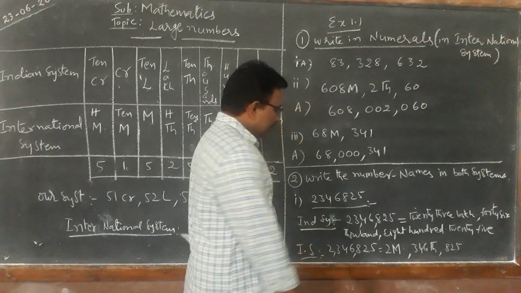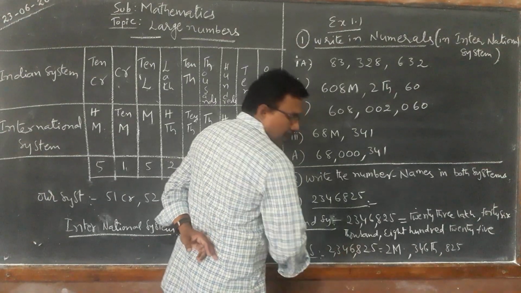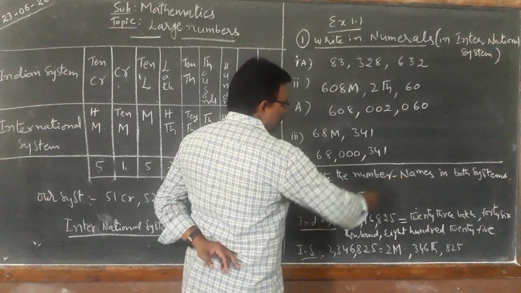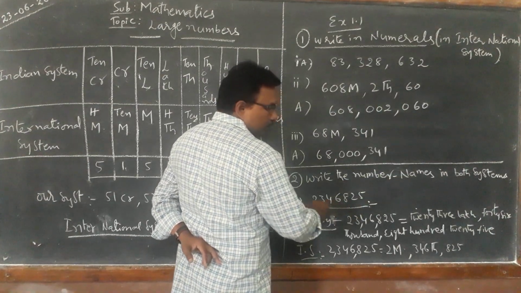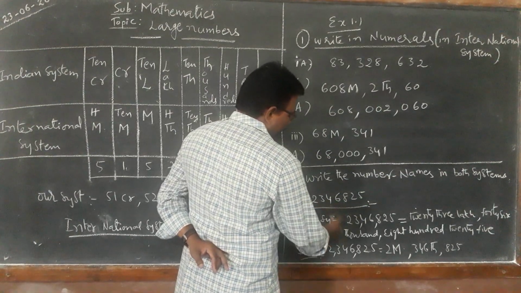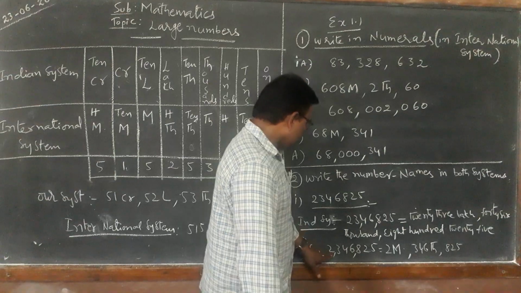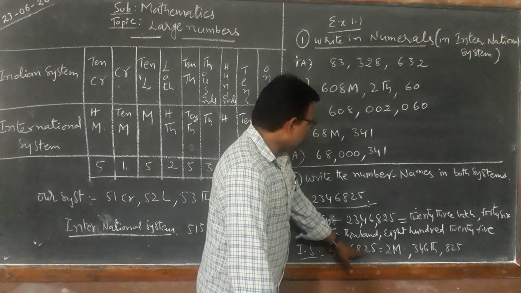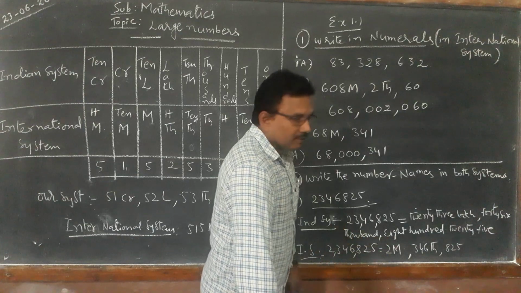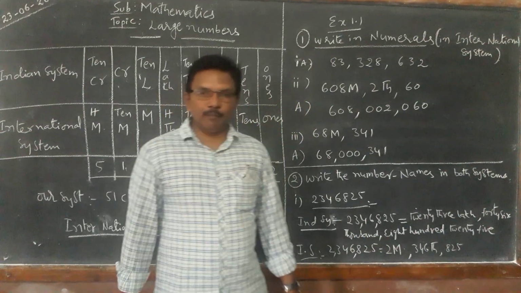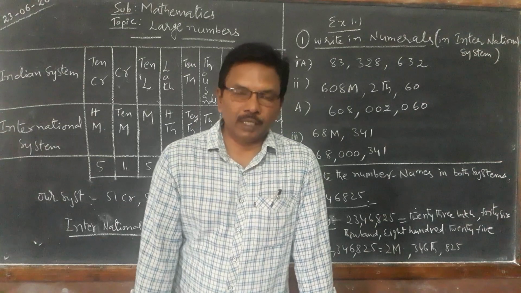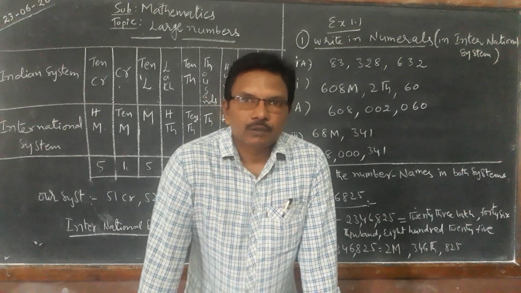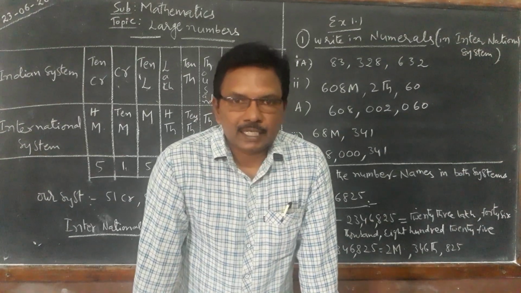In the international system, 3 digits then comma, but in the Indian system only the first period is 3 digits and the remaining are all 2 digits. In such a way we can write the number names for the given numerals. Thank you. We'll discuss the remaining in the next class.